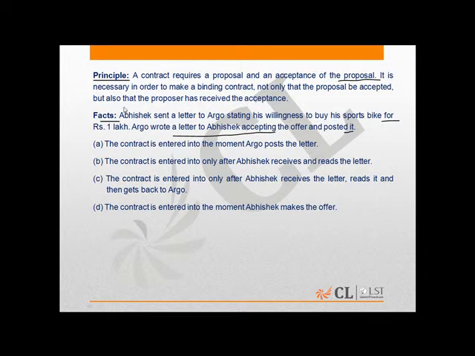Considering the facts and the principle in the present case, we can say that the correct option would be B, because the contract is entered into only after Abhishek receives and reads the letter. The principle clearly states that it is necessary in order to make a binding contract not only that the proposal be accepted, but also that the proposer has received the acceptance.